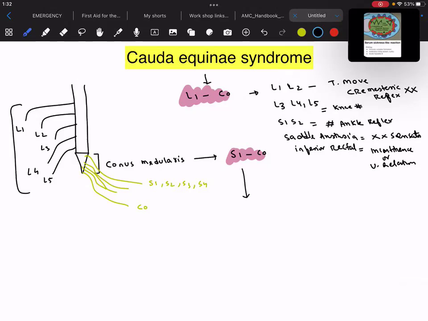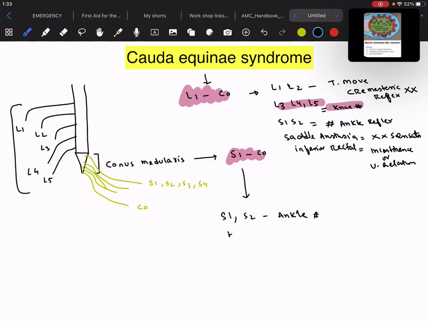But those patients who have just conus medullaris, what would be the symptoms? It is just the involvement of S1 and S2. We talk about S1, S2, it is buckle my shoe, so only the ankle reflex would be gone. But what about the knee reflex? That is what he will ask you. Knee reflex is present, because in conus medullaris, the L3 and L4 would be okay.